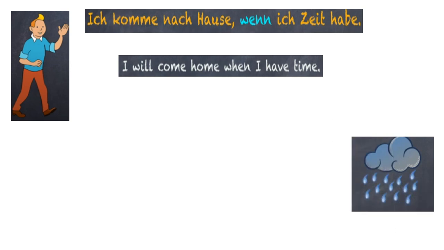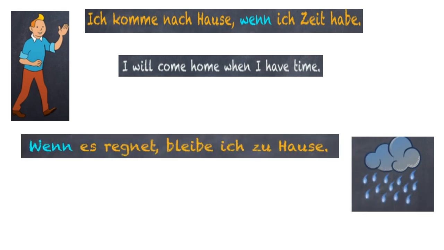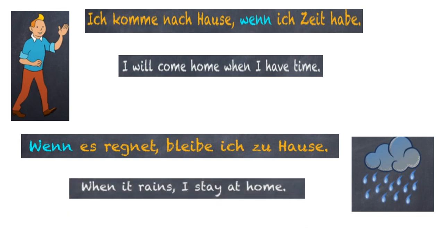We have one more example here. Wenn es regnet, bleibe ich zu Hause. Now what is the main clause here? The main clause is: I stay at home. The condition: when will I stay at home? When it rains. So here again it is a wenn sentence and the verb goes at the end.